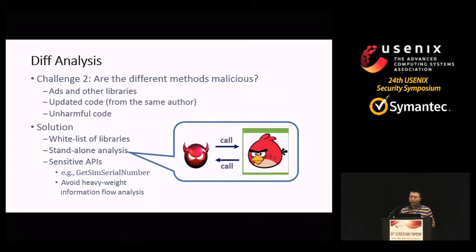The rationale is that repackaged apps are the mainstay of Android malware, and the malicious payloads are often injected automatically, using tools like Smali or Baksmali, without any significant change to the code of the original app, which can therefore be located by looking at the diffs between the apps of the same repackaging origin. To identify the unharmful code, we see whether the diff part contains sensitive APIs. In this way, we can avoid heavyweight information flow analysis.